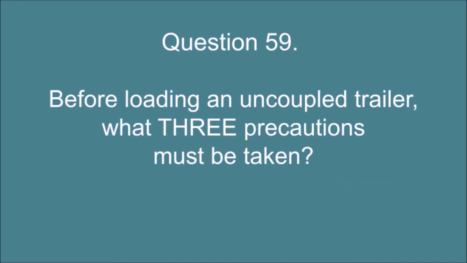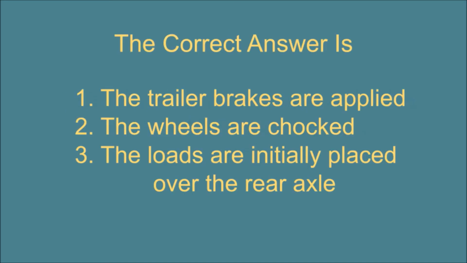Question 59. Before loading an uncoupled trailer, what 3 precautions must be taken? The correct answer is: the trailer brakes are applied, the wheels are chocked, the loads are initially placed over the